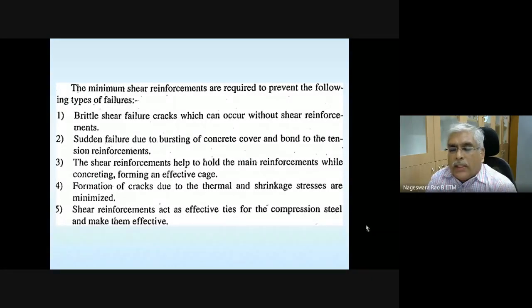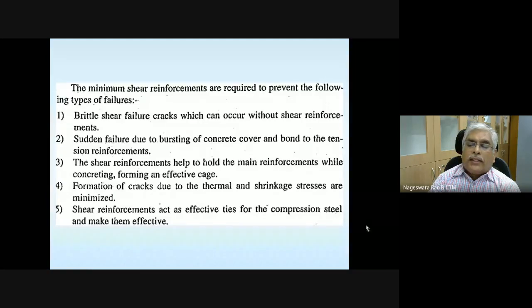Before we close, just a few points. Let's make a note, then we'll close. On minimum shear reinforcement, the IS code is saying that even if your nominal shear stress is less than the design shear strength, you need to provide minimum shear reinforcement. Why is that required? To prevent the following types of failures. Please note that shear failure is undesirable because it's a brittle failure. That's the reason why the code specifies using minimum shear reinforcement.